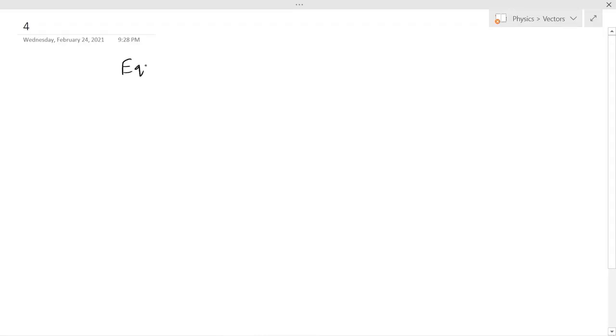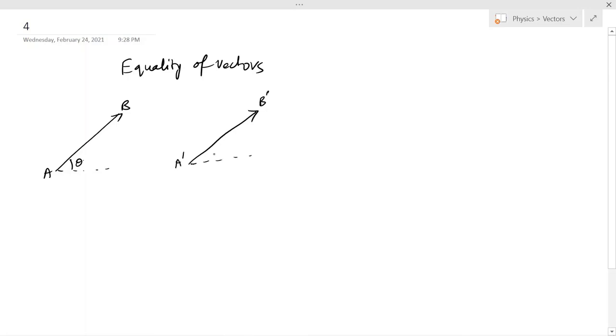So if I have two vectors, let's say AB bar like this with an angle theta with the horizontal, and let's say I have another vector which is A dash B dash with the same magnitude and the same angle theta, then the magnitude of AB bar is equal to the magnitude of A dash B dash bar and the angle theta is equal, so these two vectors are equal because both their magnitudes and directions are equal.